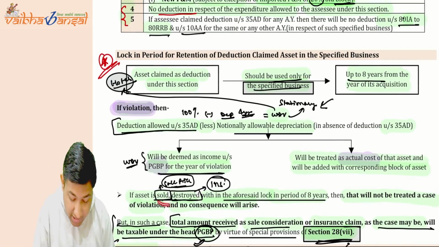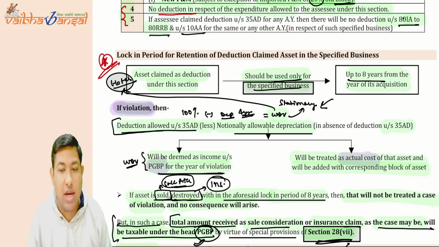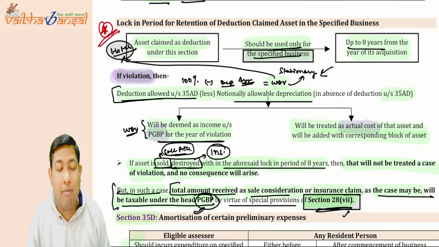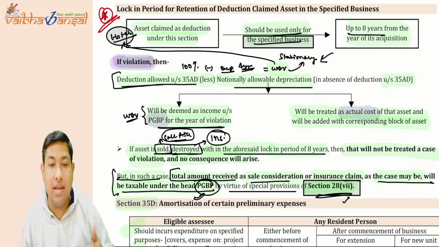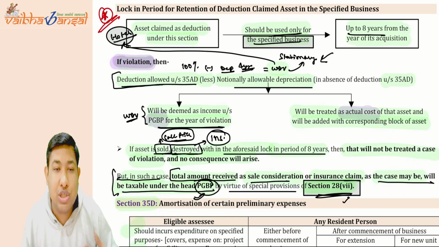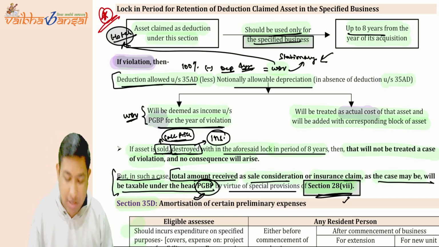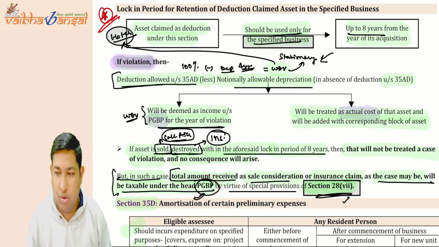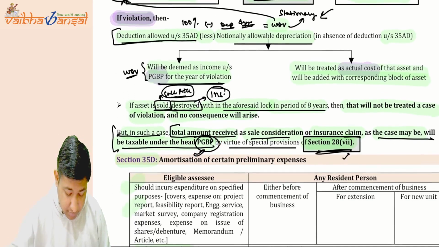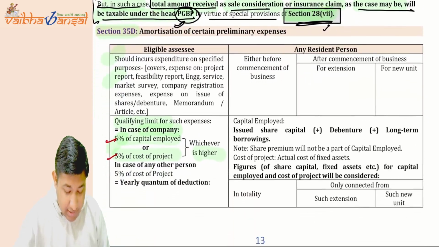Now, sale and destroy will not be treated as a violation. Whatever amount of consideration you receive while selling, or insurance compensation or claim you receive, will be treated as your PGBP income and will be taxed accordingly. I hope it is very much clear. Shall we move ahead to section 35D?